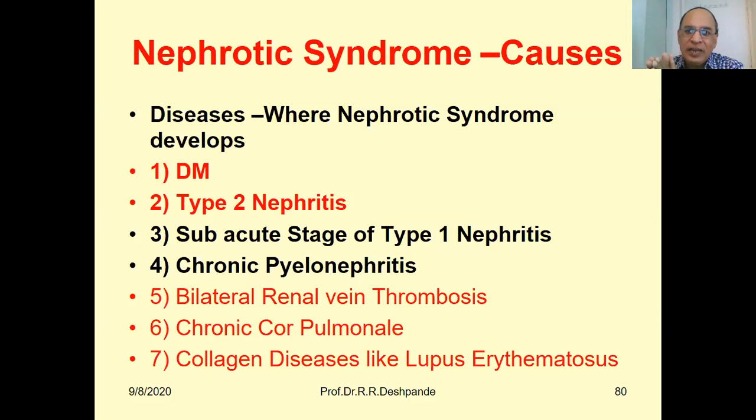Kidney is also getting less blood supply and kidney is damaged and nephrotic syndrome starts. So the cause of the nephrotic syndrome may be directly with the kidney previously, that is primary, and maybe the kidney is damaged by another disease, like here you can see collagen disease, like lupus erythematosus, very rare, not very common. That can also create kidney damage and nephrotic syndrome.